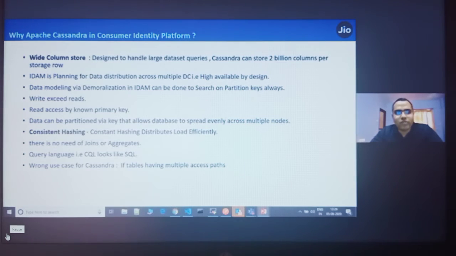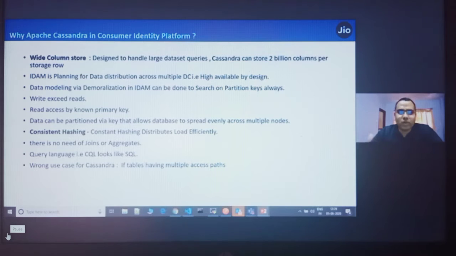It means all the column families work together. In column families, wherever the data is stored, it is assigned to a key, and that key acts as a partition key in Cassandra. And so it can support as many columns. Cassandra can store up to 2 billion columns per storage row. That is why it's a column store database, and we have a requirement of a column store. That is why we have used Cassandra, and no other database is supporting this feature.